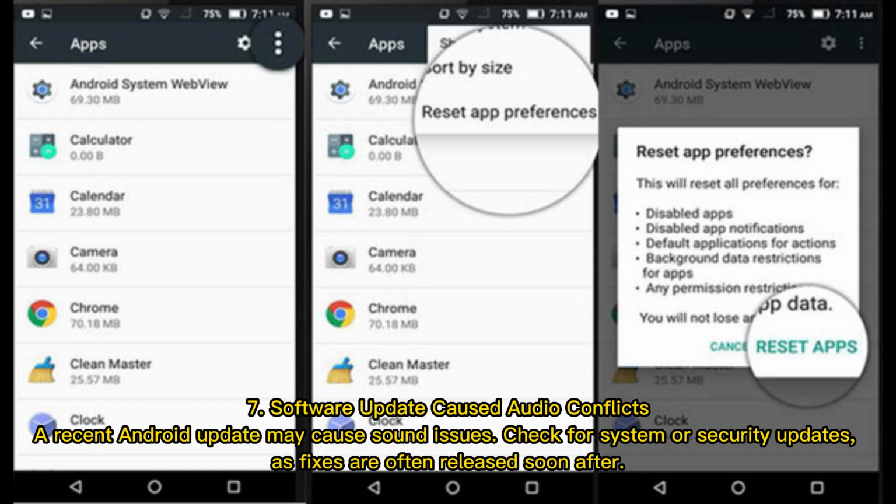7. Software updates cause audio conflicts. A recent Android update may cause sound issues. Check for system or security updates, as fixes are often released soon after.